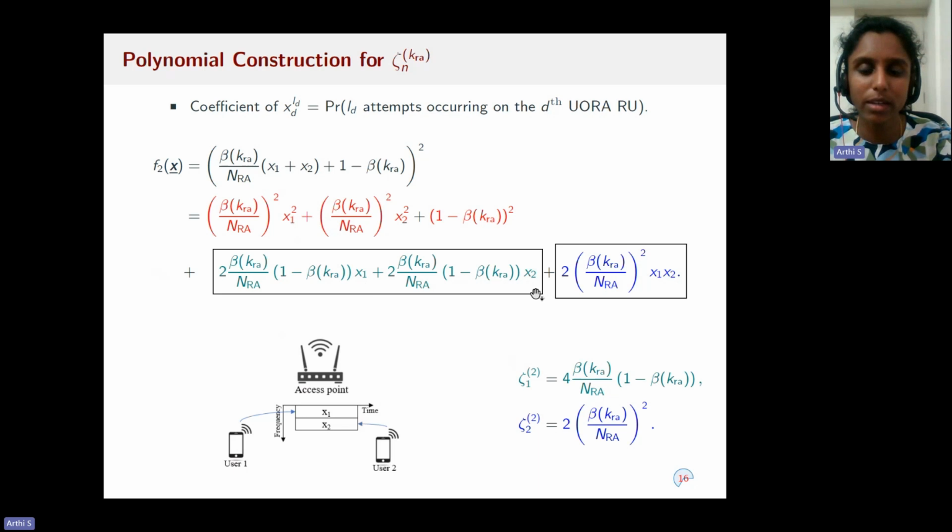x2 captures there is only one attempt occurring on RU2. So adding these two will give the probability of one attempt occurring when there are 2 UORA users. Similarly, the coefficient of x1 x2 captures 2 successful transmissions happening when there are 2 UORA RUs. So using these, we compute zeta, n of K_RA, and lambda and mu's are represented in terms of zetas and betas. The detailed expressions and the general polynomial construction for any given number of UORA users and for any n are given in the paper.